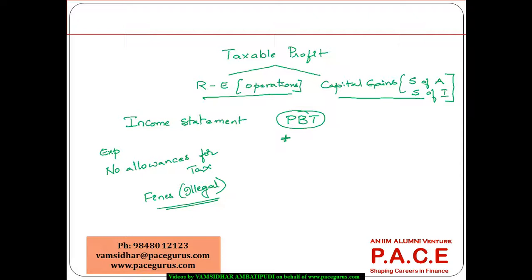Means though I can show it in my income statement to arrive at my PBT, I cannot treat it as an exemption or an allowance from tax, which means that particular portion I have to add back. So those kinds of expenses which are not allowable for tax, those things I'm adding back.